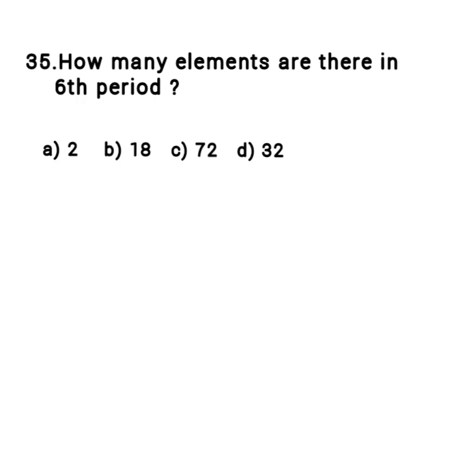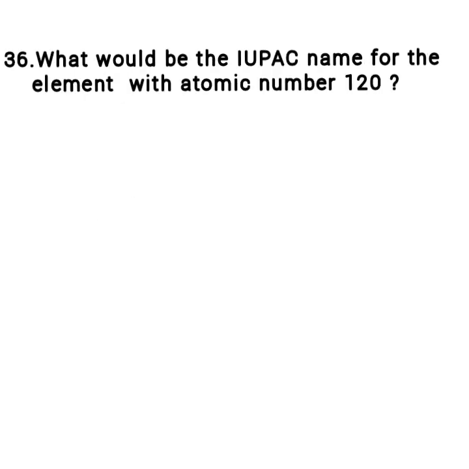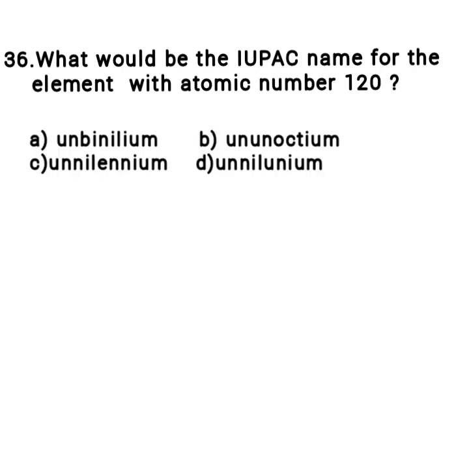Options: A. 2, B. 18, C. 72 and D. 32. Answer: Option D. 32. What would be the IUPAC name for the element with atomic number 120? Options: A. Unbinilium, B. Unoctium, C. Unilinium, D. Unilunium. Answer: Option A.